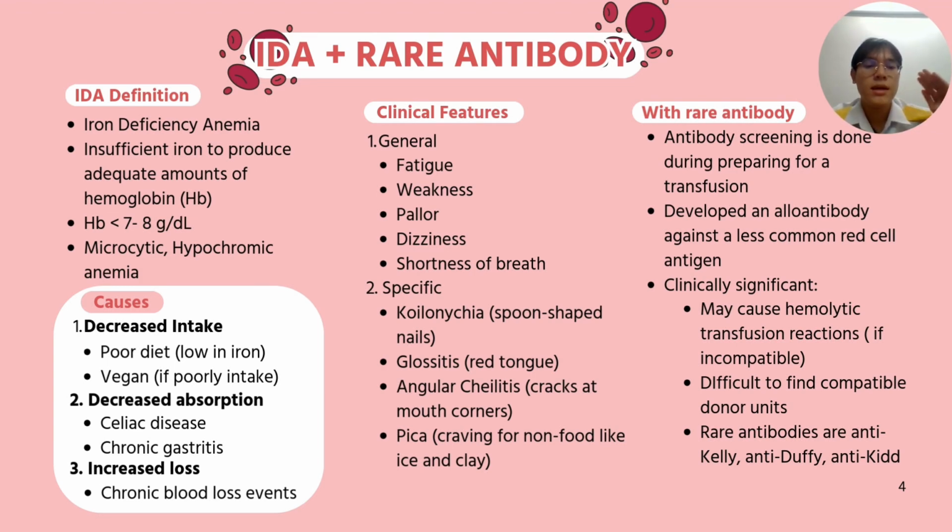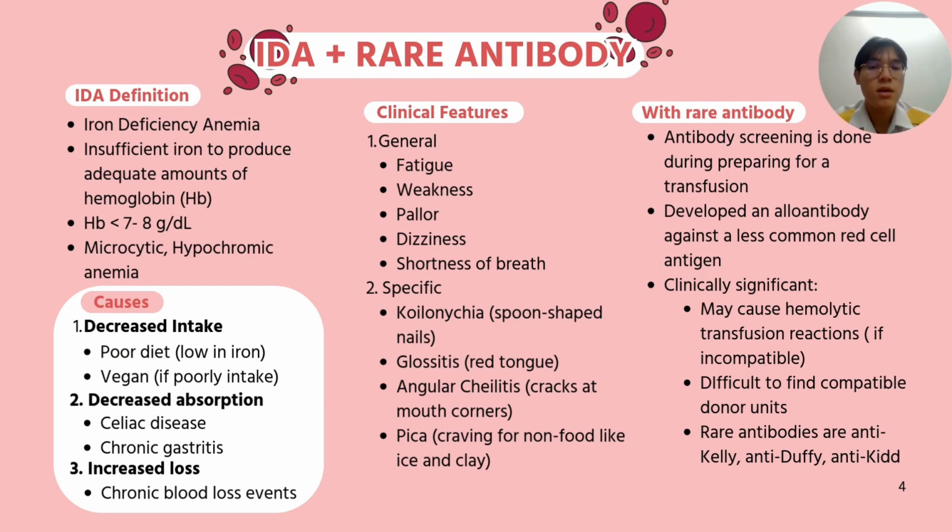Right. In this case, the patient has a rare antibody at the same time of having IDA, which is iron deficiency anemia. So generally, antibody screening is done during preparing for a transfusion.